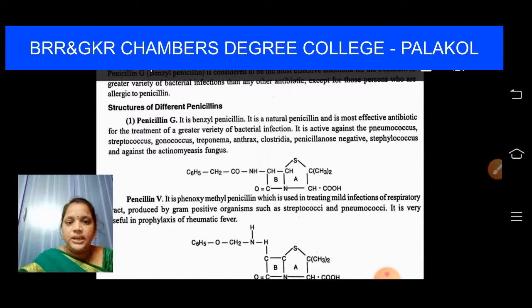What is penicillin G? What is it used for, how is it used? Penicillin V, what is it used for? Okay, let us learn in depth. Penicillin G is called benzyl penicillin. It is a natural penicillin and the most effective antibiotic for the treatment of a greater variety of bacterial infections. I mean, it is active against some kinds of bacteria, for example, pneumococcus, streptococcus, gonococcus, anthrax, clostridia, penicillinase-negative staphylococcus, and against actinomyces fungus. It is active against all these kinds of bacterial infections.